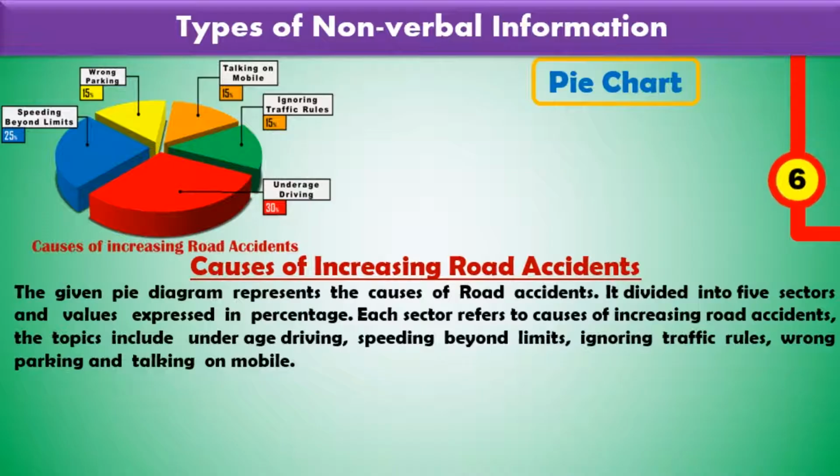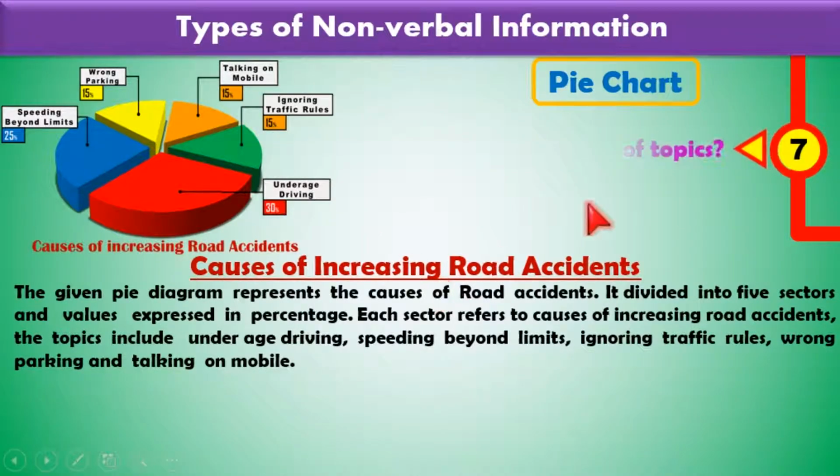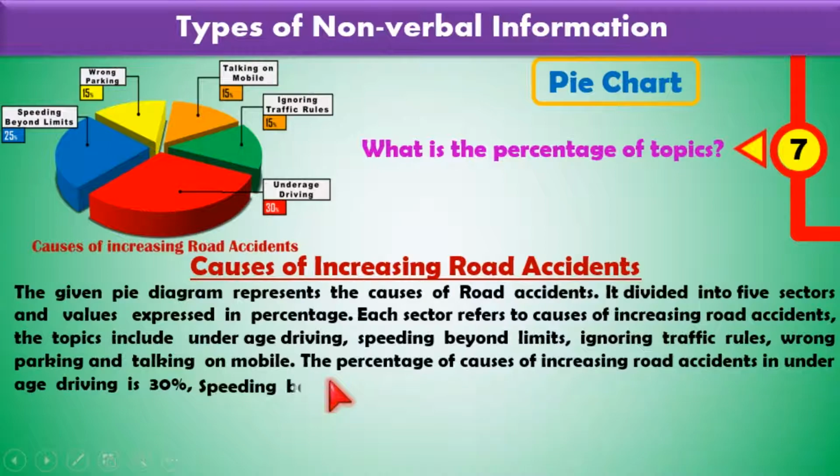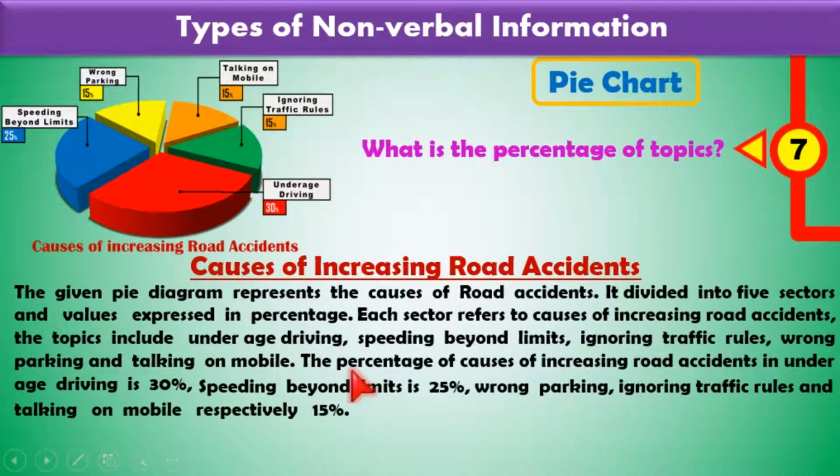And next, answer this question. What is the percentage of topics? So each topic's percentage you write as the answer to this question. Look at this answer. The percentage of causes of increasing road accident in underage driving is 30%.